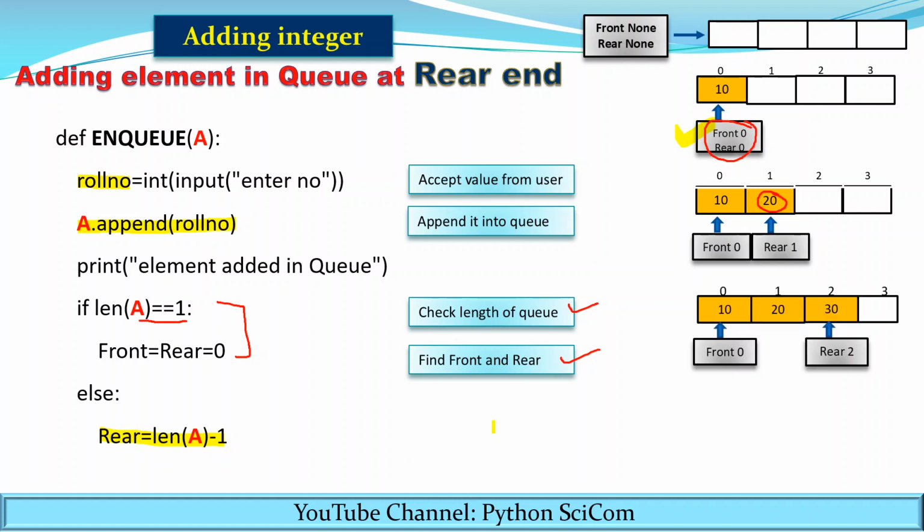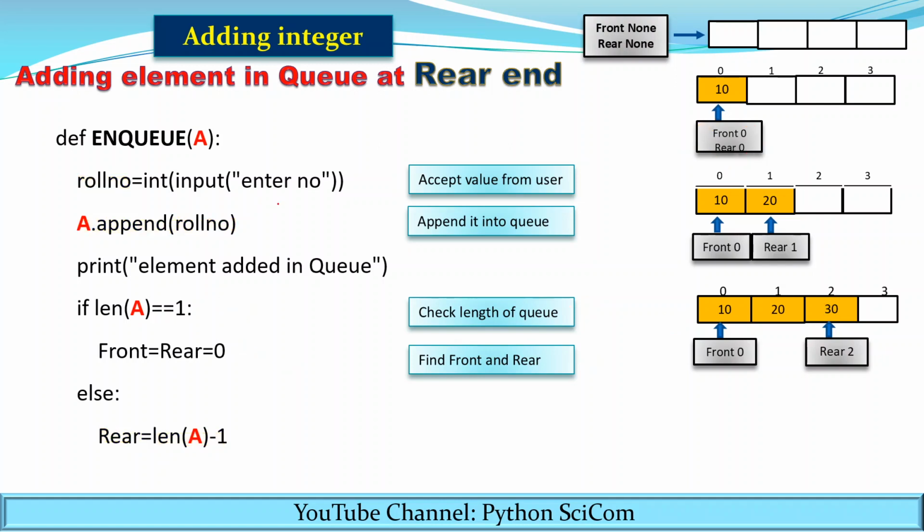Again, if you add the element, if 30 is added, you can see the rear becomes 2. It means that the length of the queue in this case will be 3, and 3 minus 1 will be the value of rear. So this code is clear to you.